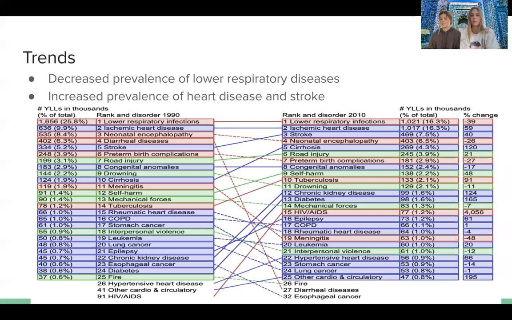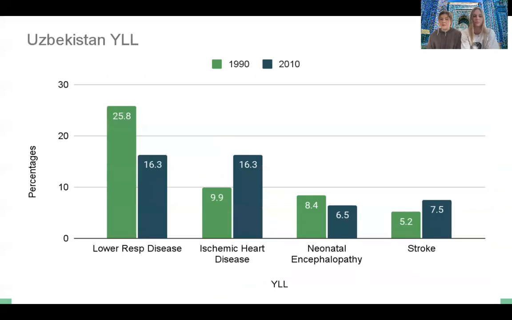Some takeaways we've got from this data is that there's a decreased prevalence of lower respiratory disease and an increased prevalence of different vascular related diseases such as heart disease and stroke. This is likely due to dietary changes that include higher concentrations of sodium and unsaturated fats in processed foods. And the improvements we see of respiratory diseases can be attributed to improvements in sanitation as well as the availability of medical resources. Just to show all of this in a graph makes it easier to see some of the trends.